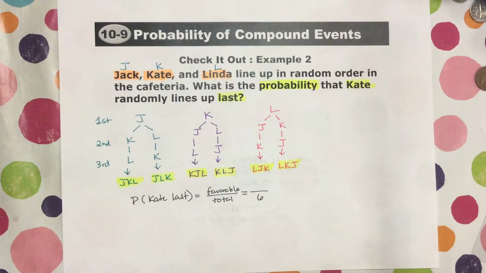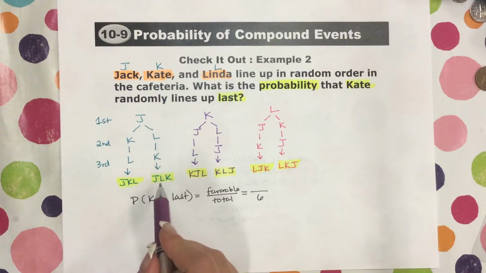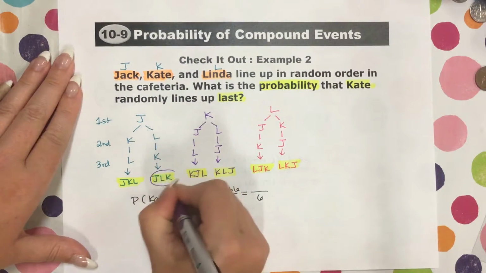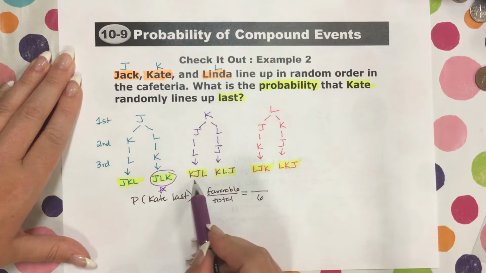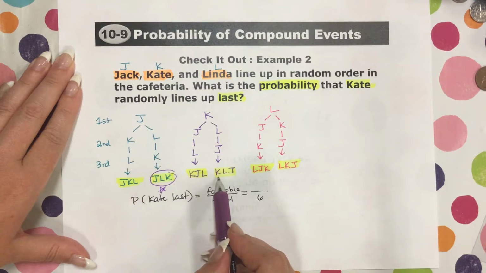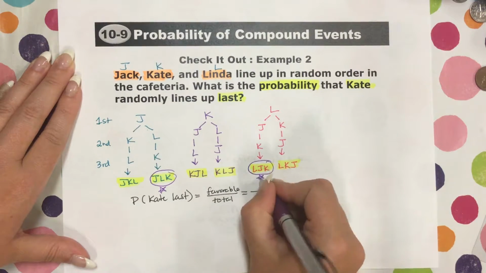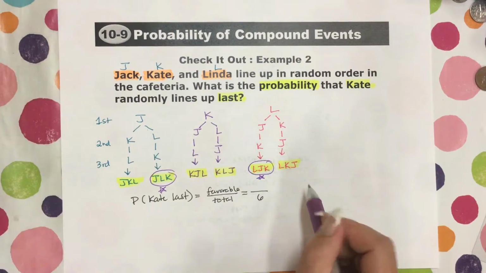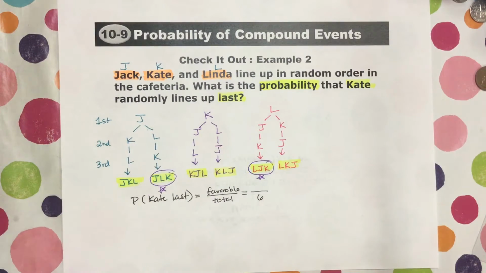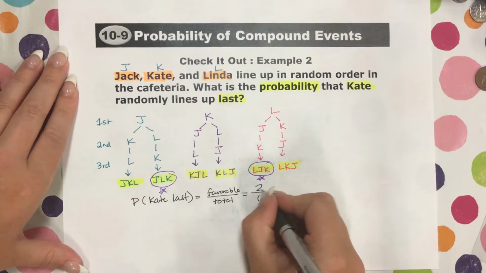Is Kate last in this scenario? No. Is Kate last here? Yes, she is. So this is a favorable one. What about this? Is Kate last? No. Is Kate last? No. Is Kate last? Yes. Kate's last here. So that's favorable. Is Kate last here? No. So there's two favorable outcomes where Kate is last.